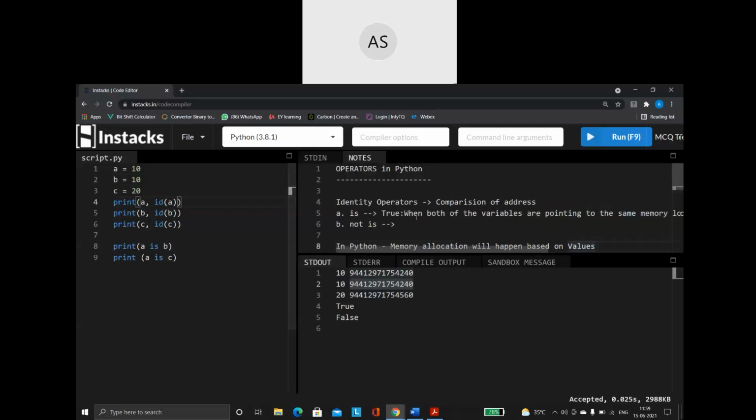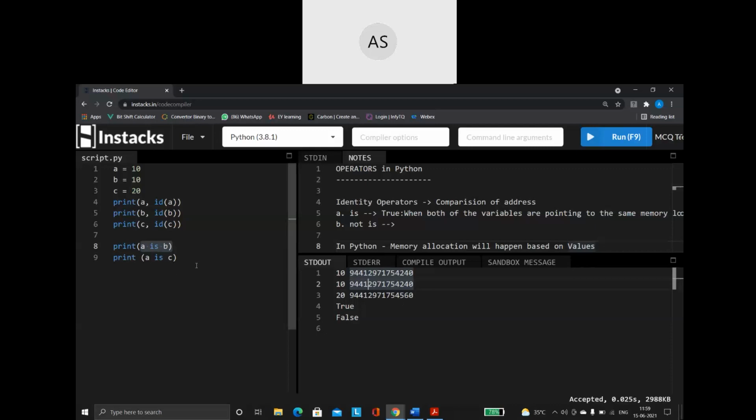Okay, so please remember, in case the values are same, then it will not be creating separate memory locations. What it will do is share the memory. But for C, the value is different, so it will create a separate memory address for that. So when I say A is B, it is true because both A and B variables have the same address. The address of both the variables is same. So A is B is true.